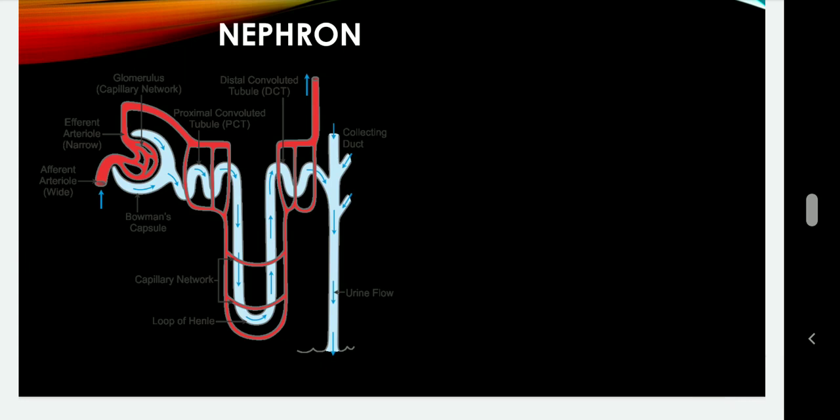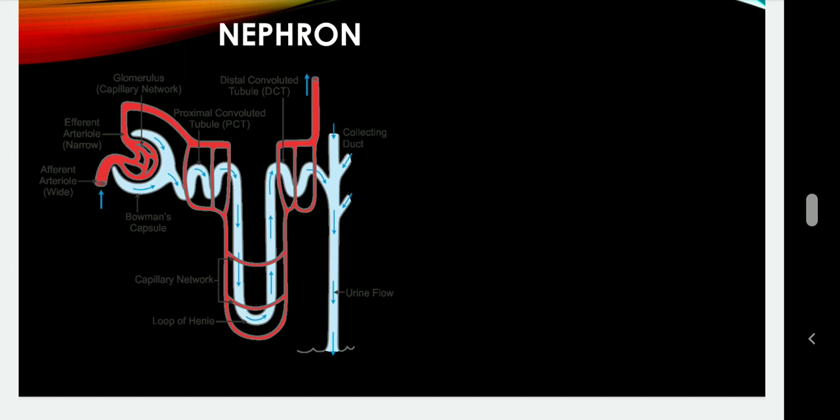This nephron is the structural and functional unit of the kidney. किडनी के अंदर सारा काम जो हो रहा है फिल्ट्रेशन का, वो सारा काम इन नेफ्रॉन्स के अंदर होता है. No need to worry. The chapter is very interesting, the chapter is very easy, and you will be able to do all question answers. But what you have to do, this diagram you need to practice, but generally nephron का diagram draw करने के लिए नहीं आता, and we have diagram based questions.